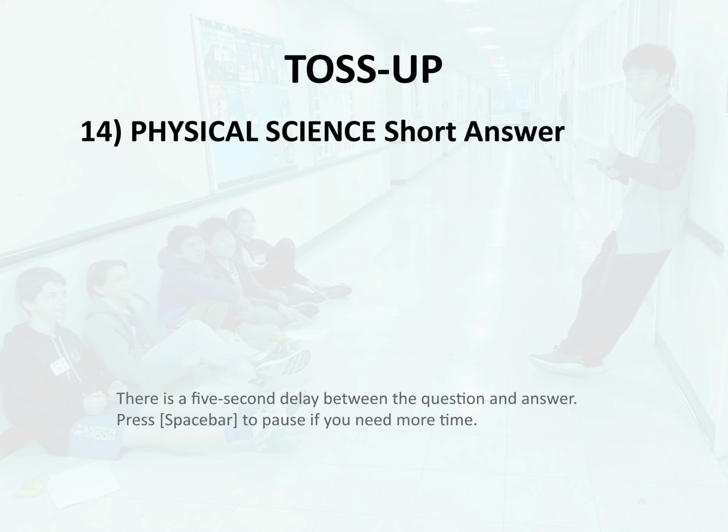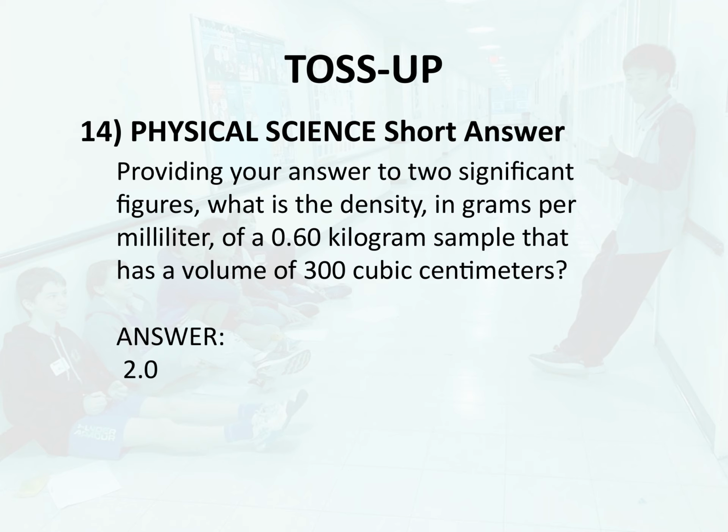Toss-up 14. Physical science. Short answer. Providing your answer to two significant figures, what is the density, in grams per milliliter, of a 0.60 kilogram sample that has a volume of 300 cubic centimeters? Answer, 2.0.